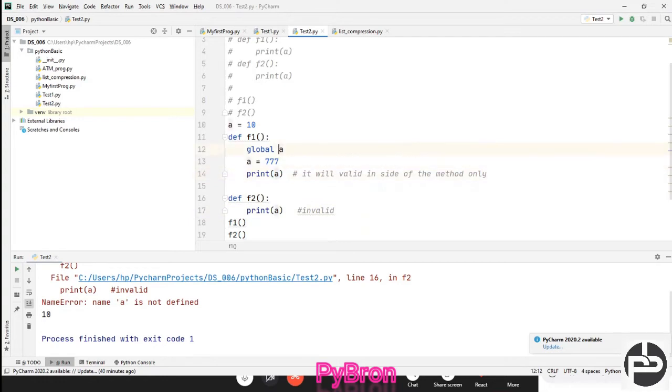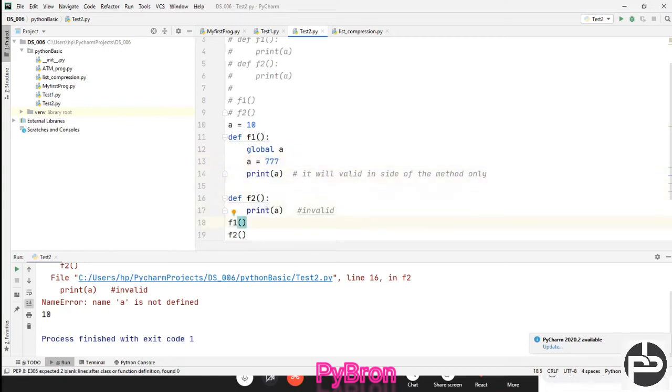Basically a is equal to 10, but here what I told on line number 12 is: hey function, use the global a which is defined there and make it 777.